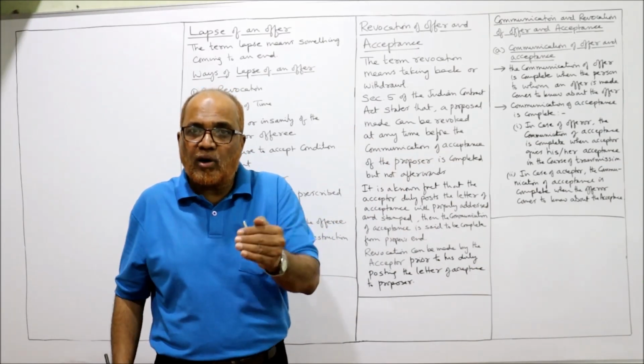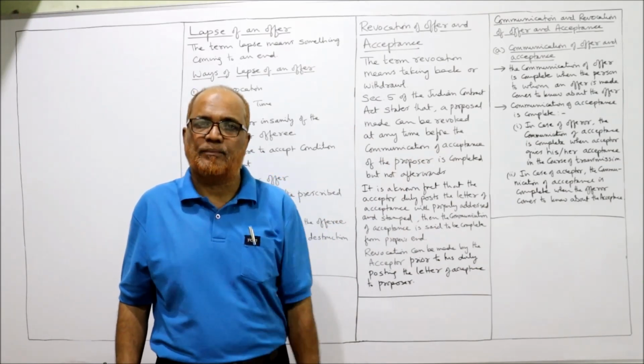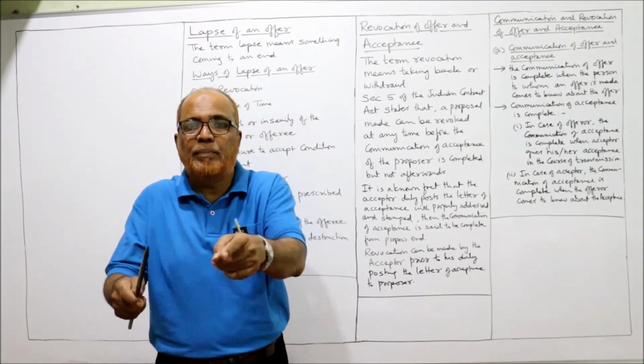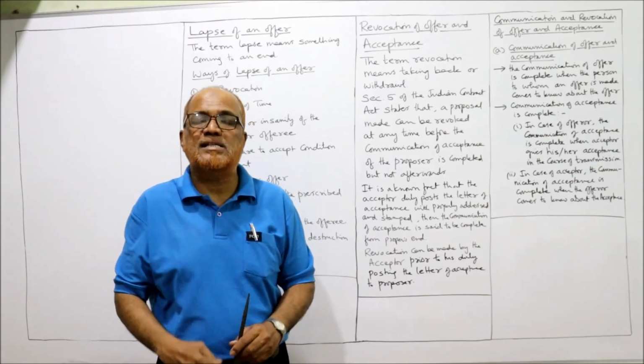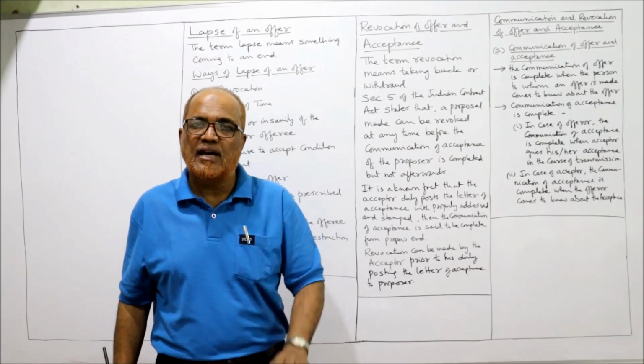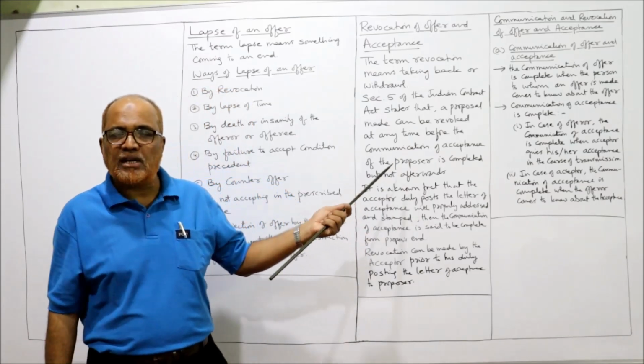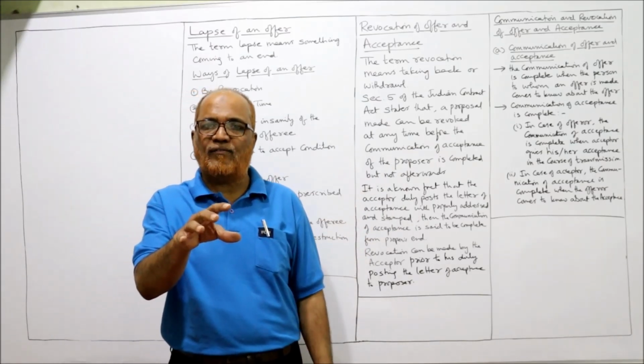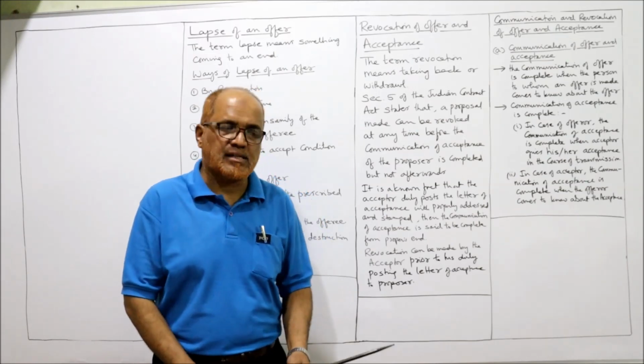So B can revoke his acceptance before 9th. Before 9th, B is able to take back his acceptance. These are the rules regarding revocation of offer and revocation of acceptance.